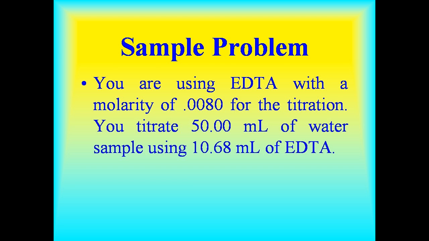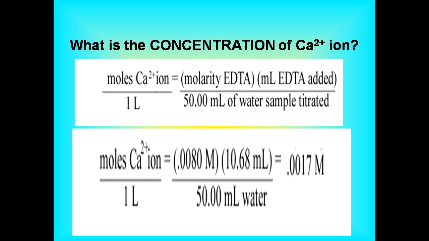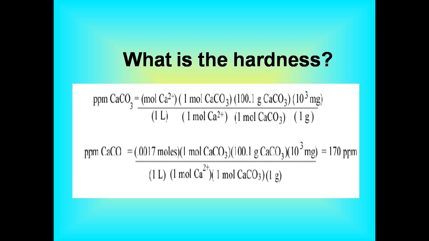Now let us concentrate on calculation. That is a sample problem. You are using EDTA with a molarity of 0.0080 for the titration. You titrate 50 ml of water sample using 10.68 ml of EDTA. This slide shows what is the concentration of calcium ion. Now you observe the calculation. What is the answer you are going to get? That is 0.0017 molar. This slide shows what is the hardness. See the calculation. You will get the answer, that is 170 ppm.